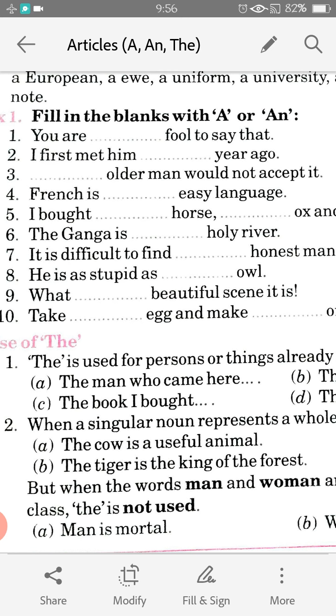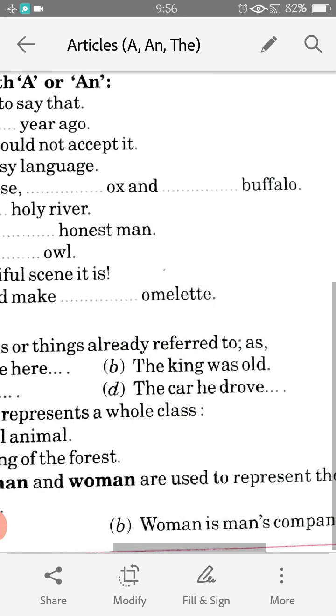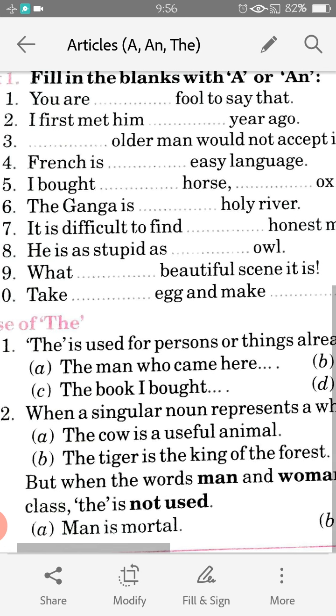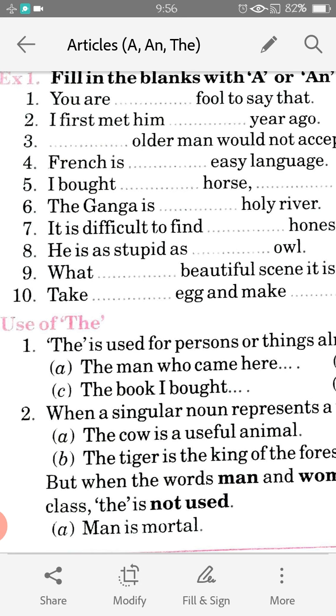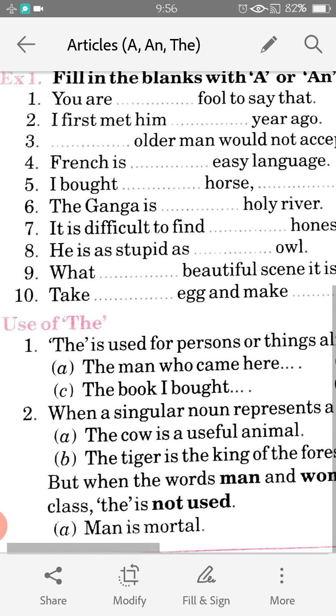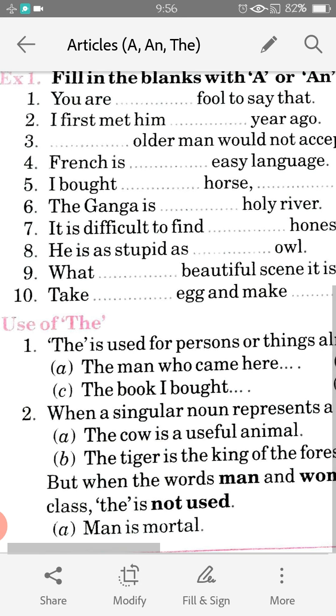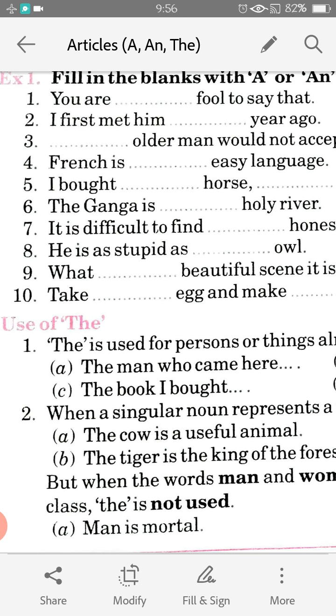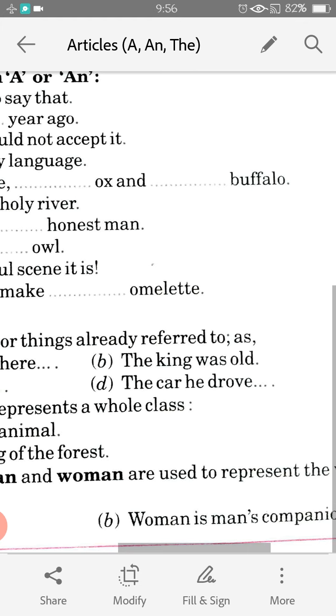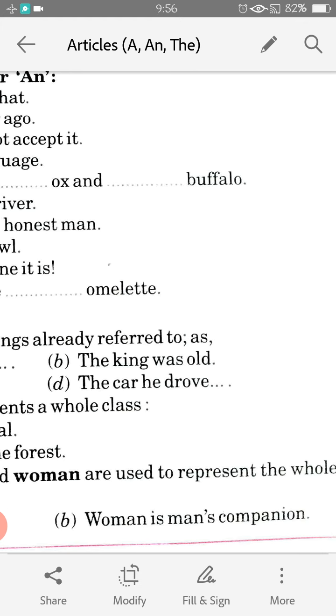But when the words man and woman are used to represent the whole class, the is not used. So when we talk about man and woman in this sense, we never use the. Simply we say, man is mortal and woman is man's companion.